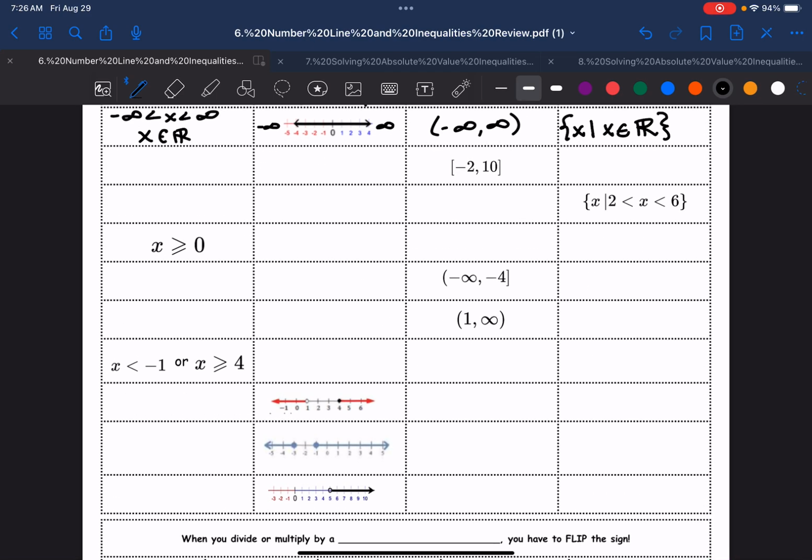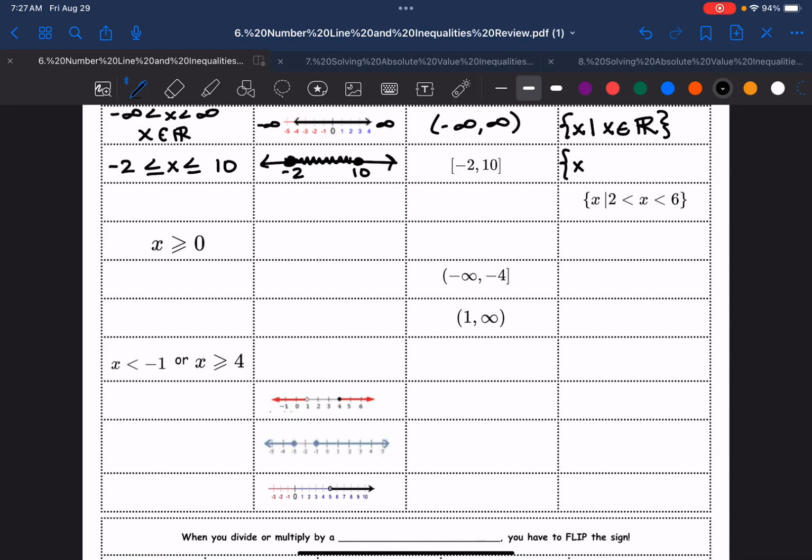Notice I have two numbers with a comma in between, which means I'm going to write -2 and 10. They're both included. They both have brackets, and it's all the numbers in between, which makes our life easy. When we have the two numbers, smaller number first, bigger number last, X in the middle, point towards the smaller number. So now we have our set notation. I hope I haven't lost anyone. Pause it and redo it if you need to.